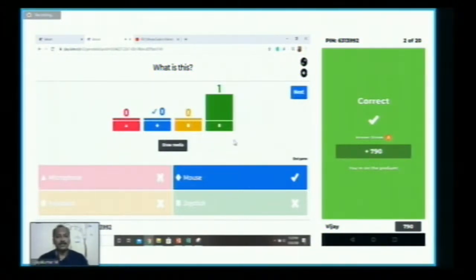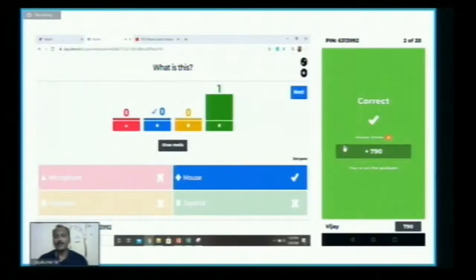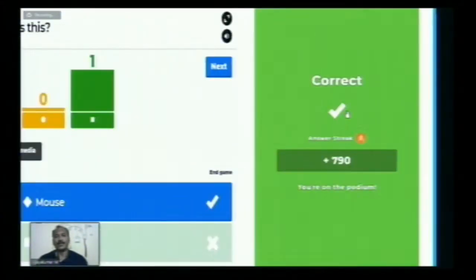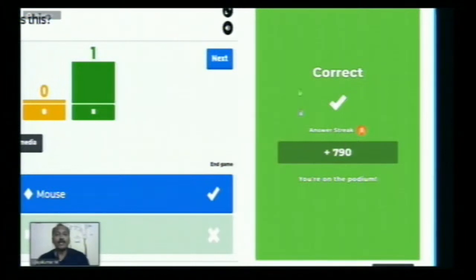So after that, the students will know, okay, this is the question, and the answer to the particular question is also given there on the screen. And the students will get the response like that. In the second image you can see the correct answer. So the answer streak is given. You are on the podium, like that, it is given. Okay, you can see now. So correct, your answer is correct.